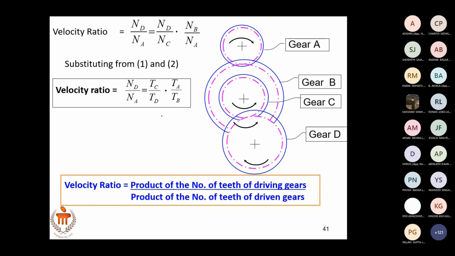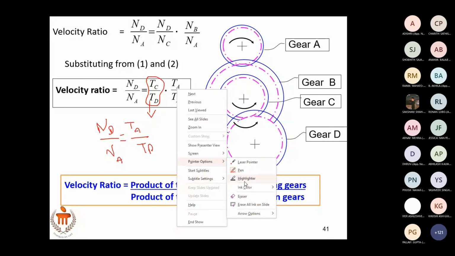If it is just a simple gear train, what do you have? ND by NA in a simple gear train is just TA by TD. Let me finish explaining.